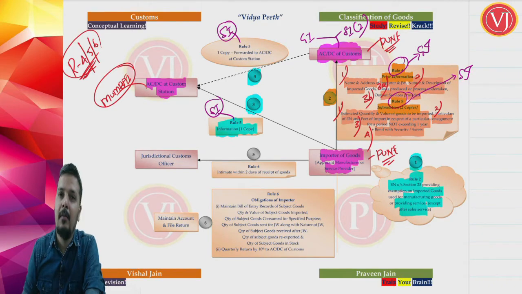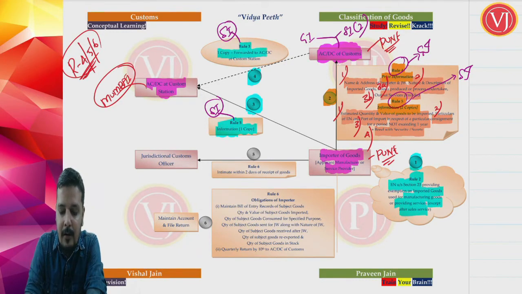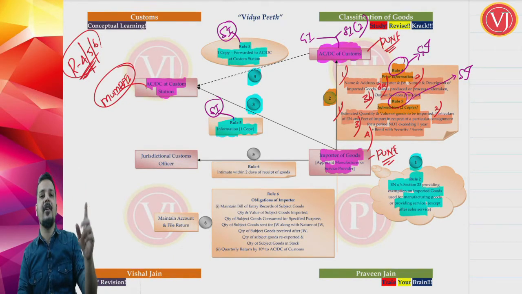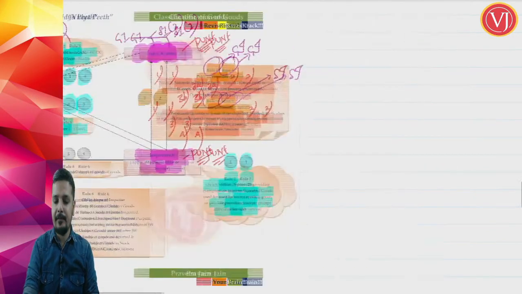Now the officer having jurisdiction over my premises, who is having 2 copies of specific information, will forward 1 copy of specific information to ACDC at custom station, that is ACDC at Mumbai port.